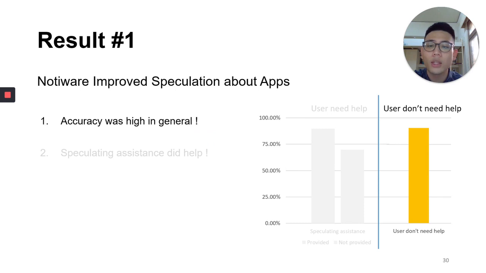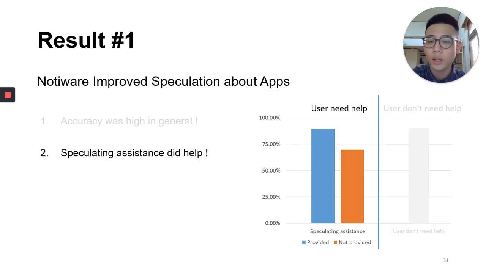Let's first look at the situation where NotiWare thinks users do not need any help. The high accuracy means, in general, the users were good at speculating the app, which also means our model was good at predicting this moment. Then we look at the left part, where NotiWare predicts users need help. When assistance was provided, the accuracy was also high, but the accuracy got much lower when assistance was not provided, which means at this moment, the users were speculating wrong. Giving assistance did help them speculate.